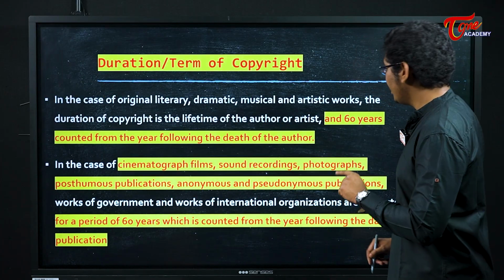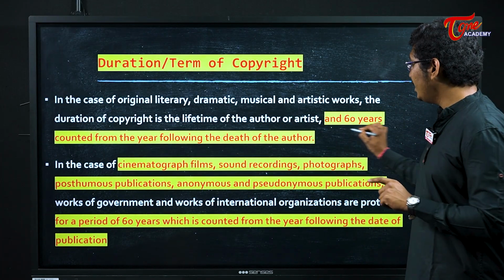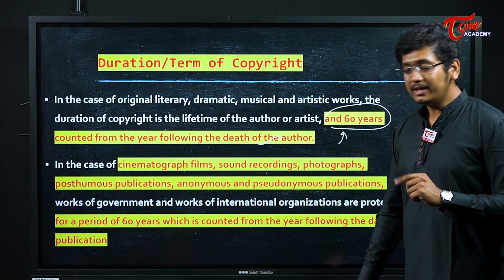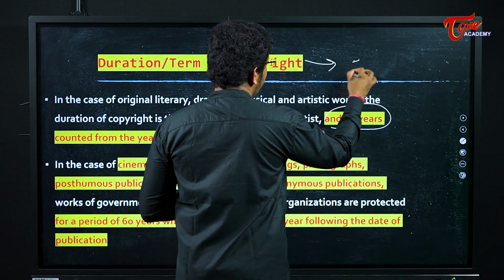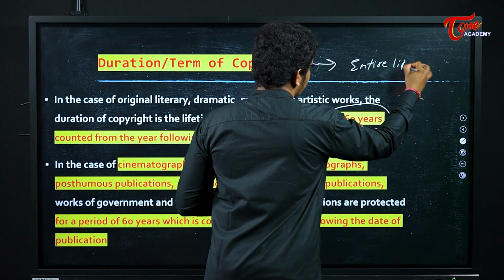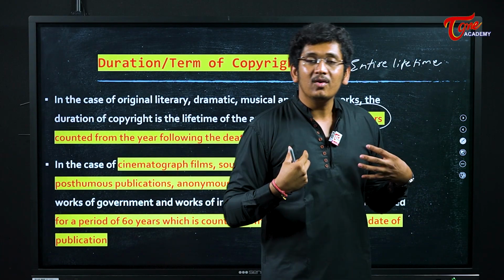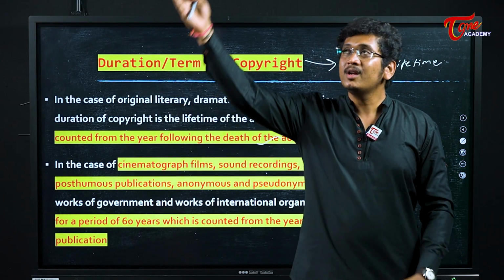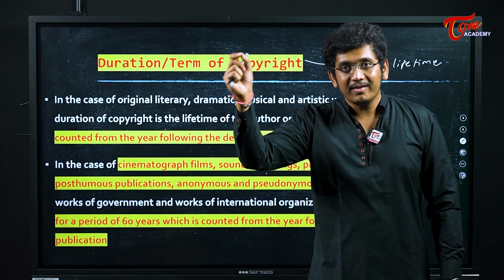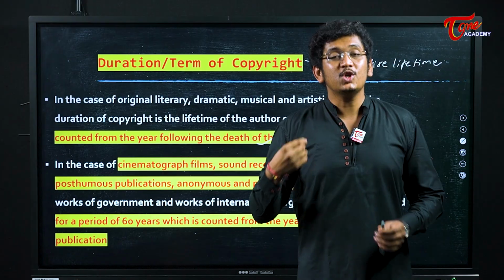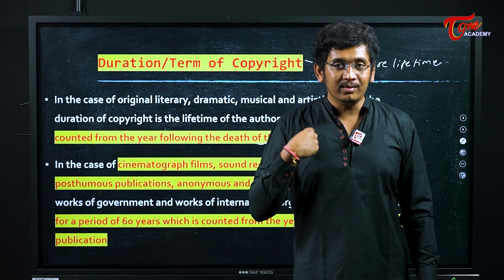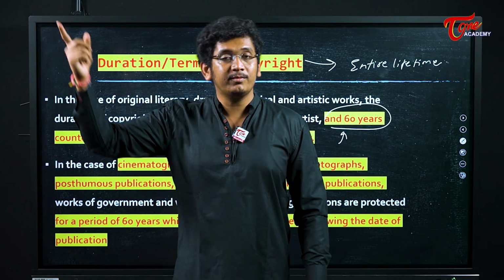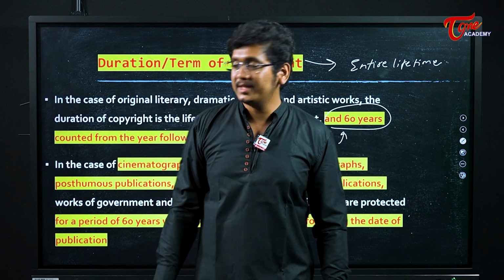Now, one important point that you have to see here is that a copyright will be valid for 60 years from the death of the author. That is, copyright is given for the entire lifetime. Imagine I have created a film. However many times this film is played on television or in any theater, the revenue generated by that film should be shared by me as long as I am alive. And if I die today, that revenue will also be shared with my offspring until 60 years after my death.